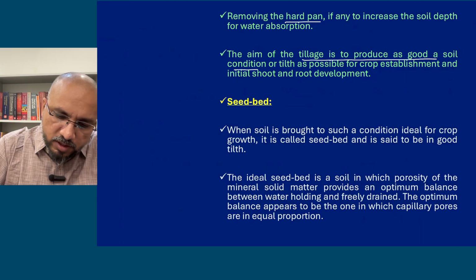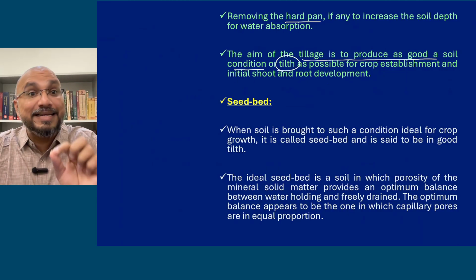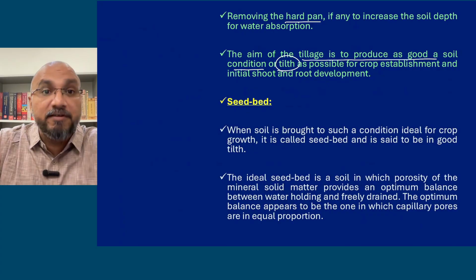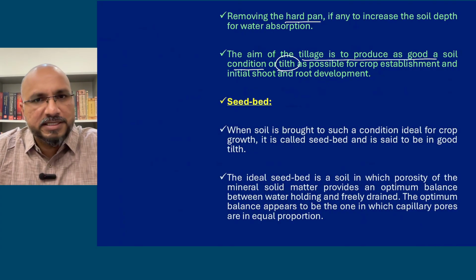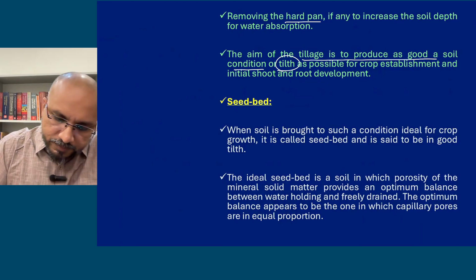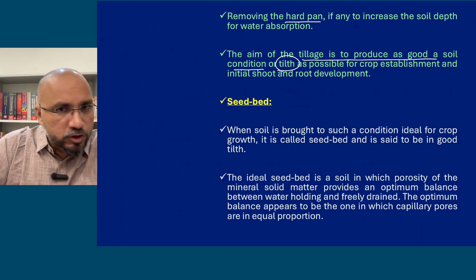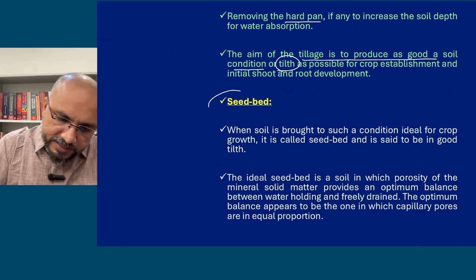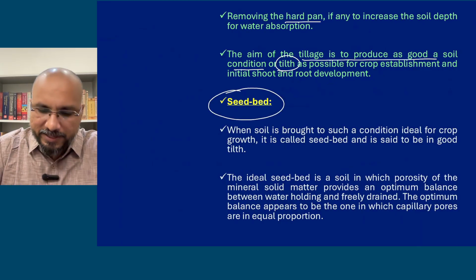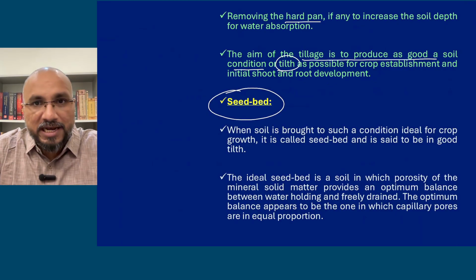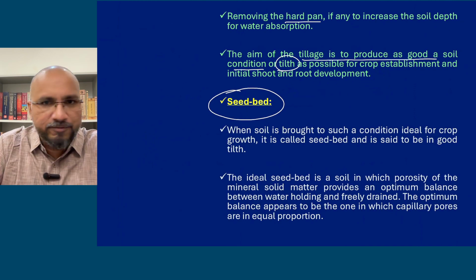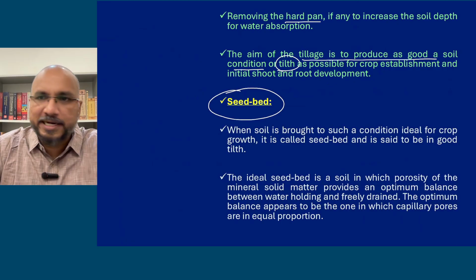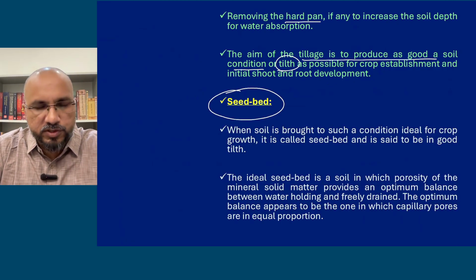Now the aim of tillage is to produce a good soil condition or tilth. The condition of the soil is called tilth. Tilth is the condition of the soil after ploughing is done. That good condition is required for proper germination and seedling emergence. Okay. Now what is a seed bed? All the ploughing that you are doing is basically for preparing the seed bed. So a soil with proper tilth is ready for sowing. To prepare a proper seed bed, you are manipulating the soil. This process of manipulation of the soil is called tillage.